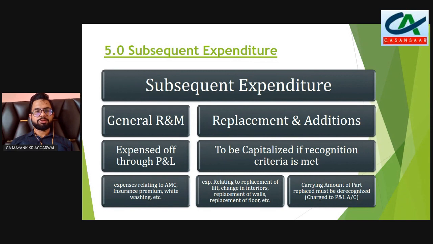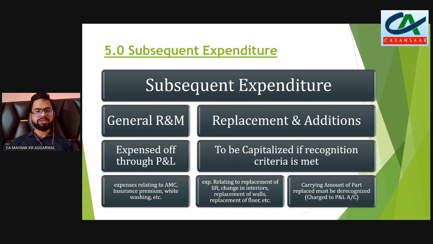We may also incur some subsequent expenditures, and these expenditures can be of two types. Some of these are general repair and maintenance, like whitewashing, AMCs, insurance premiums of building. All these expenses do not lead to increase in the value of investment property and are expensed through profit and loss account.